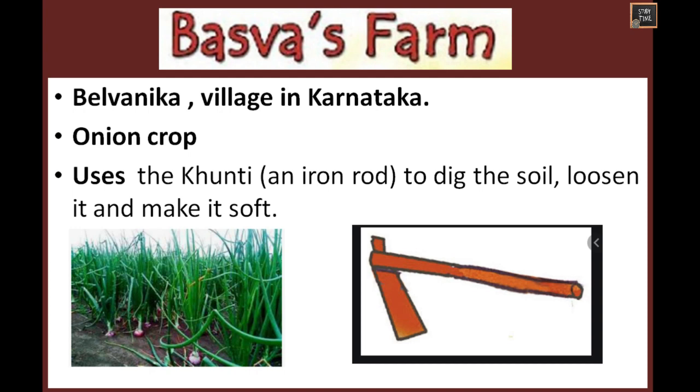So there is a boy named Basva. His father is a farmer. They all live in a village in Karnataka. The village name is Belvanika. In the month of July, like every year, his appa started to prepare the field to sow the onion crop. So this onion crop they sow every year during the month of July.